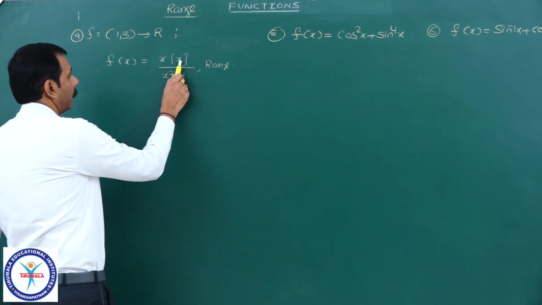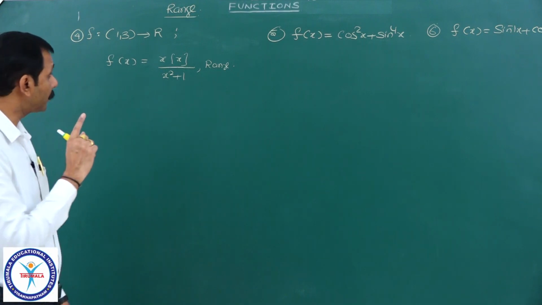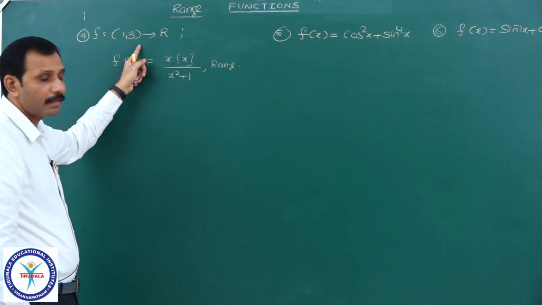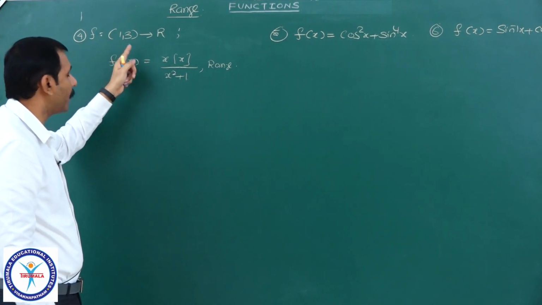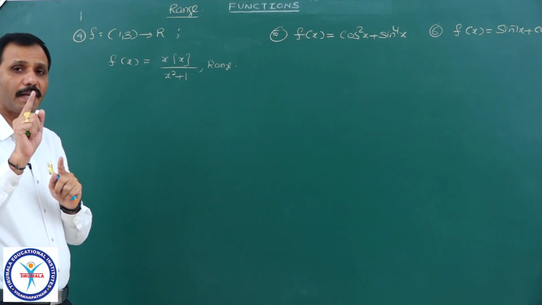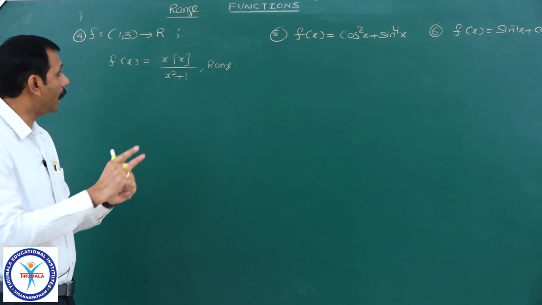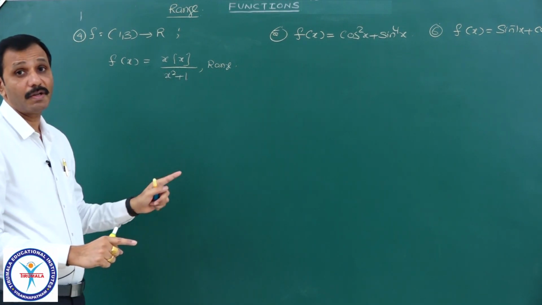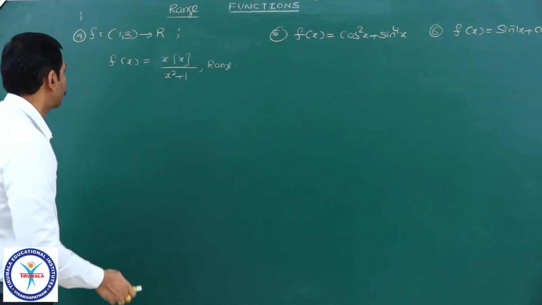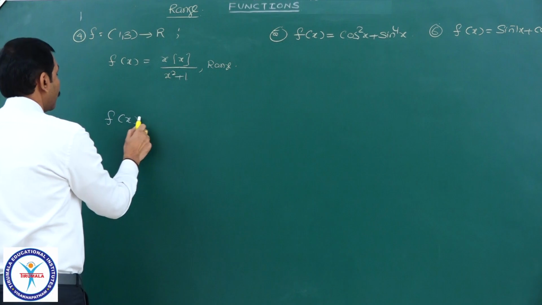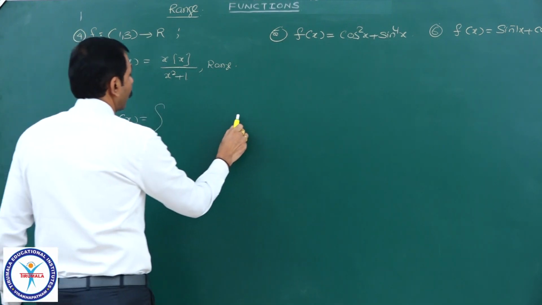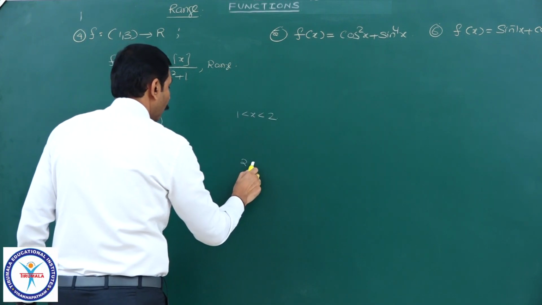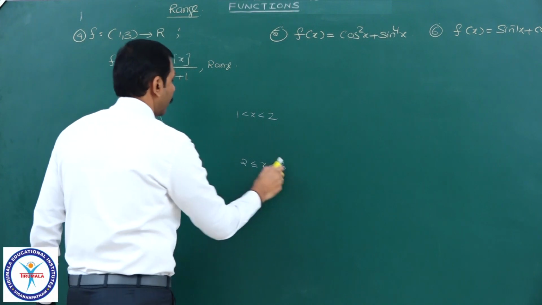Here the problem is with step x, that step has to be removed. The domain is 1 comma 3 only. So, in this interval 1 comma 3, how many integers are there? There is only one integer, that is 2. The value of step x changes at that 2 only. Therefore, we will split it. We will write this function piecewise. Therefore, f of x is equal to, where I need to write when 1 less than x less than 2 I will write, and when 2 less than or equal to x less than 3 I have to write.